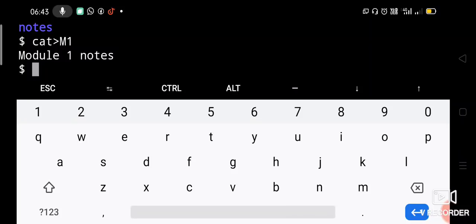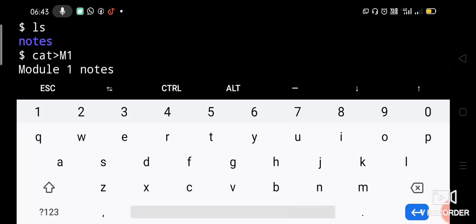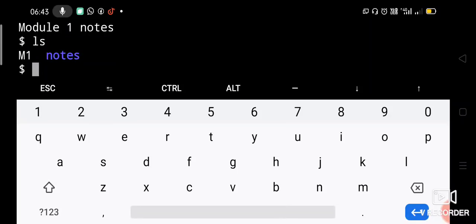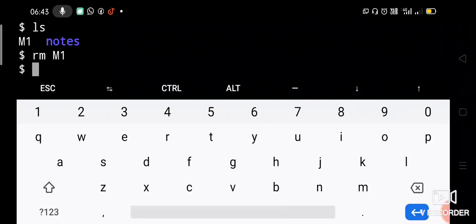m1. Okay, under notes we didn't enter, right? So where m1 is created, let us check. ls, m1 and notes both are there in the same directory. Okay, so we have to enter into notes and then create m1, m2, m3 there. So let us remove m1, say rm m1. Now it will remove the file m1. Let us check whether it is removed or not with ls. Yes, previously m1 and notes were there. Now only notes is there because the m1 file is removed through the rm command.